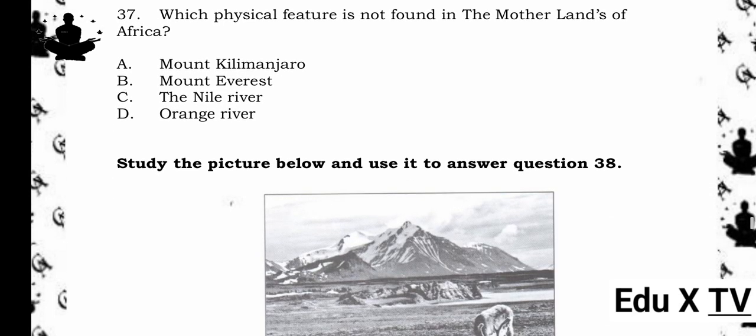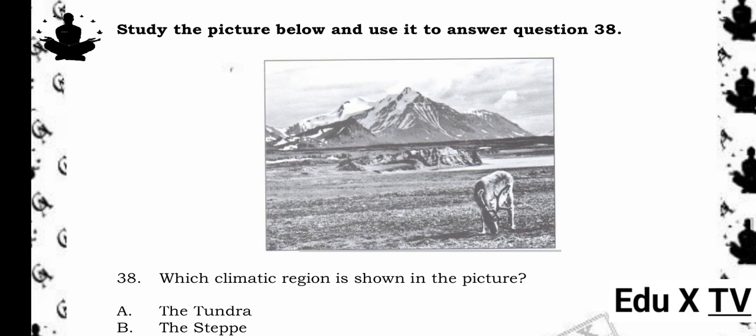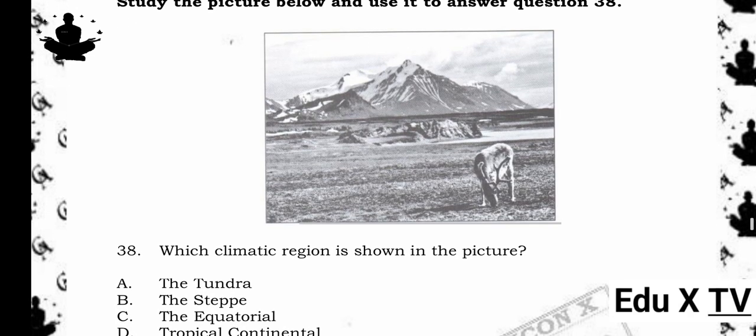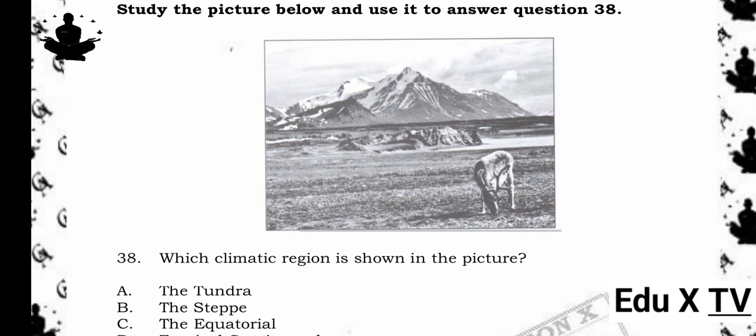37. Which physical feature is not found in the motherlands of Africa? A. Mount Kilimanjaro. B. Mount Everest. C. The Nile River. D. Orange River. The answer is B. Mount Everest. Reason being, Mount Everest is located in Asia between Nepal and China, not the motherlands of Africa. The other features are all found in the motherlands of Africa.